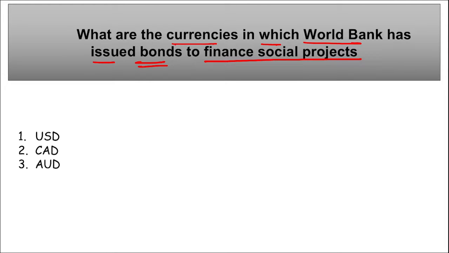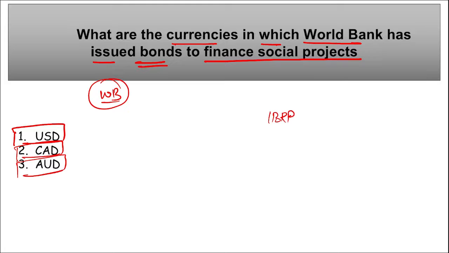Next, what are the currencies in which the World Bank has issued bonds to finance social projects? Three currencies: US dollars, Canadian dollars, and Australian dollars. These are the three currencies in which the World Bank has issued bonds to finance various social projects across the world. And here the World Bank's arm IBRD, the International Bank for Reconstruction and Development, will be acting as the issuer.